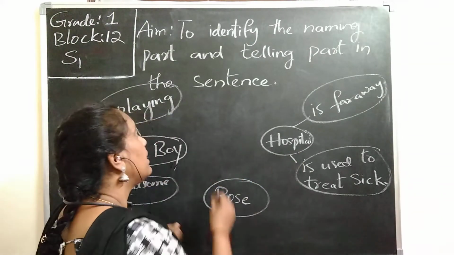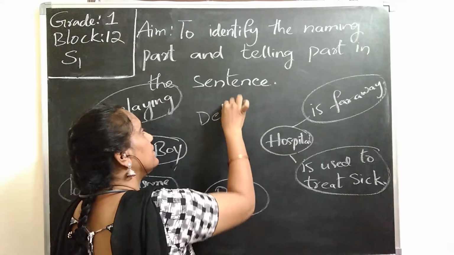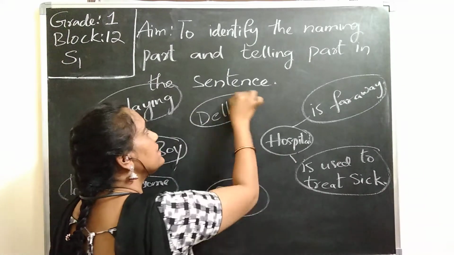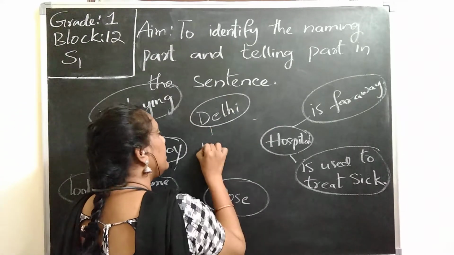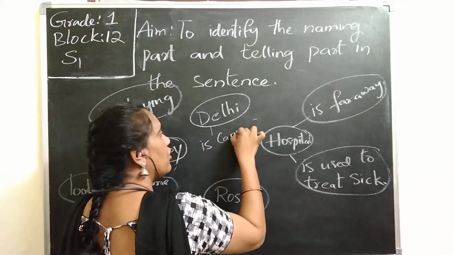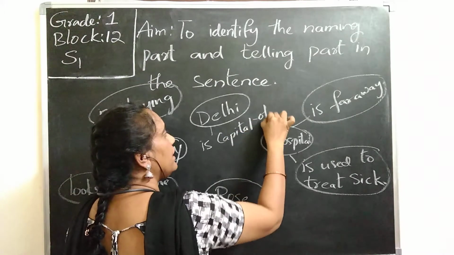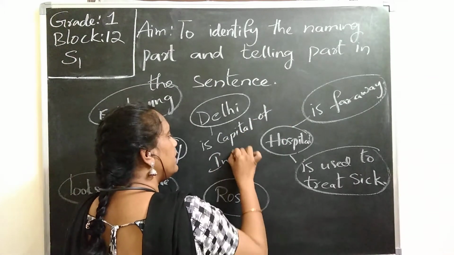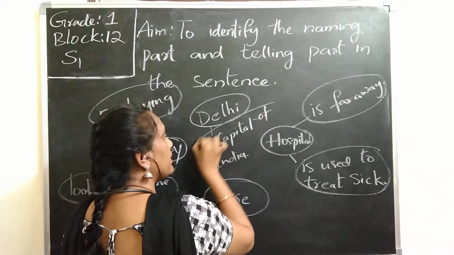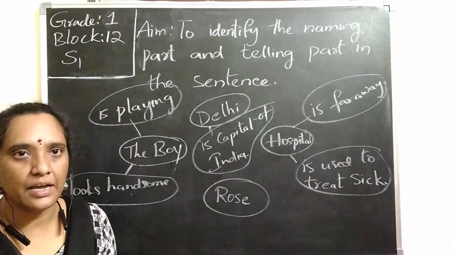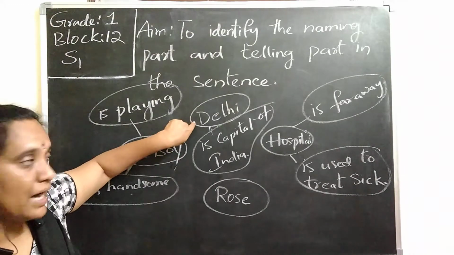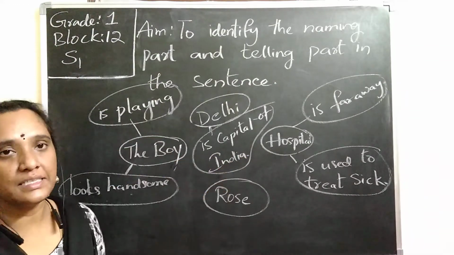If I say some other place like Delhi, I can say something. Delhi is the capital of India. So Delhi is a place about which I am talking, and is the capital of India. I am telling something about Delhi. So Delhi is the naming part. Is the capital of India is the telling part.